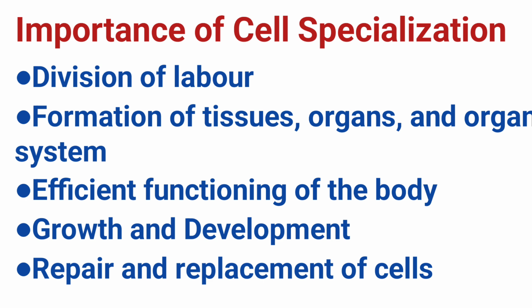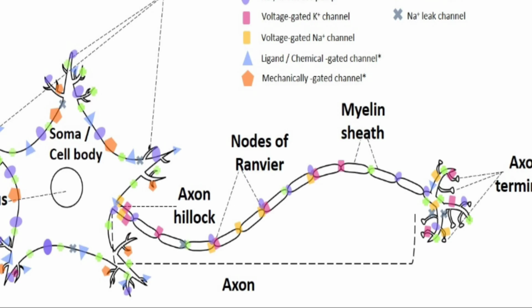Efficient functioning of the body. Specialized cells are adapted to perform their functions more effectively. Their unique structures allow them to carry out tasks faster and more efficiently. For example, the long axon of a nerve cell allows signals to travel long distances quickly.